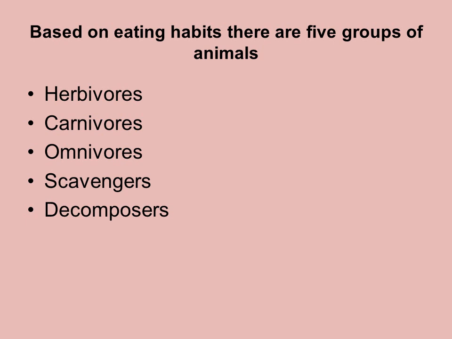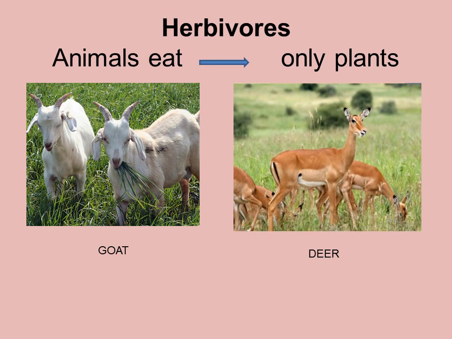Now, based on their eating habits, animals are broadly divided into five groups: herbivores, carnivores, omnivores, scavengers, and decomposers. Talking first about herbivores, herbivores are the animals that eat only plants or grass or fruits and vegetables. So they are also known as plant eating animals, and the examples are deer, goat, giraffe, buffalo, and even horse.